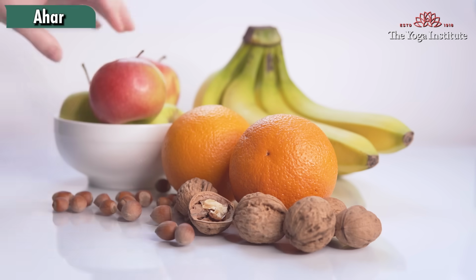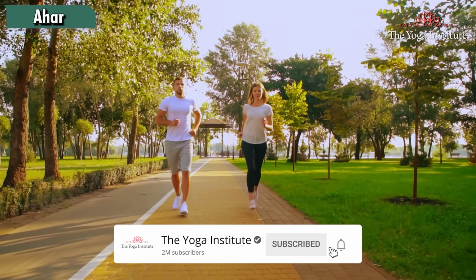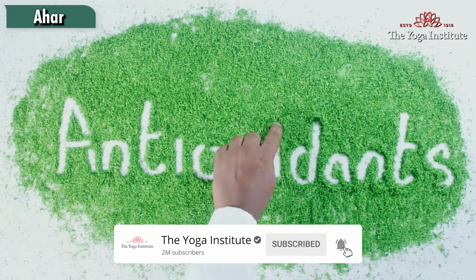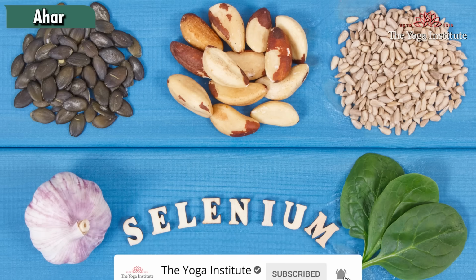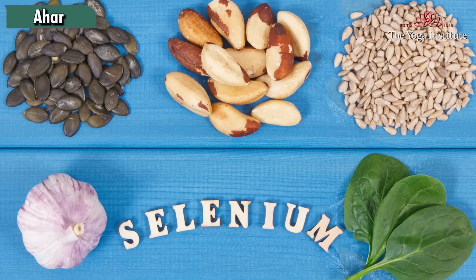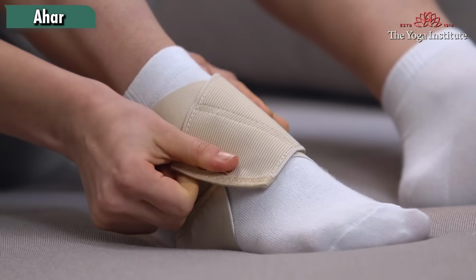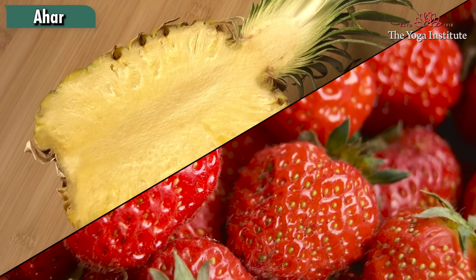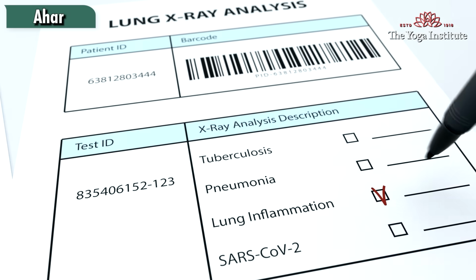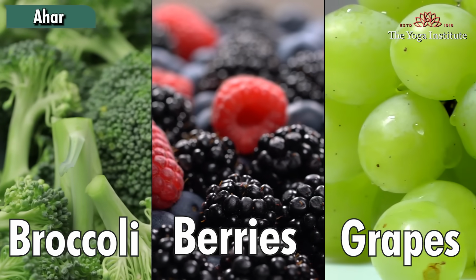So, let's begin with ahar. Right food can help you to manage this condition very efficiently. Having antioxidants such as vitamin A, C, and E, and also selenium may help to reduce this inflammation. Eat a lot of fibers that will help you reduce inflammatory responses, which may decrease C-reactive protein level. Strawberries and pineapples are quite beneficial. Food containing flavonoids can help to counter inflammation in the body, such as berries, broccoli, and grapes.